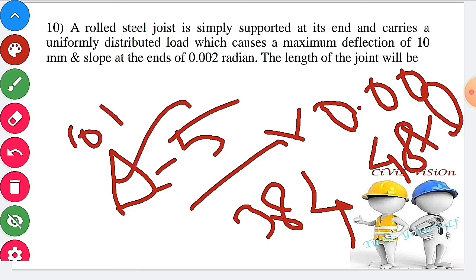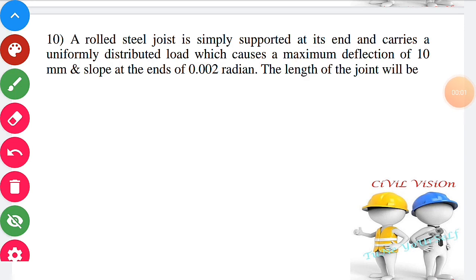Resolving it, finally we get the length of the joist will be L equal to 10 meter.